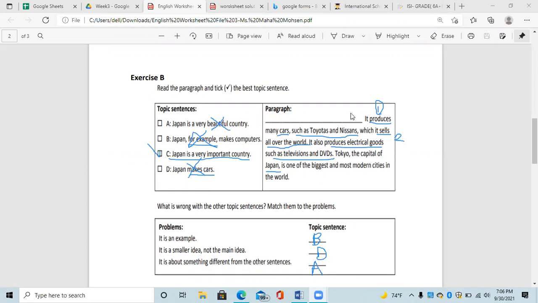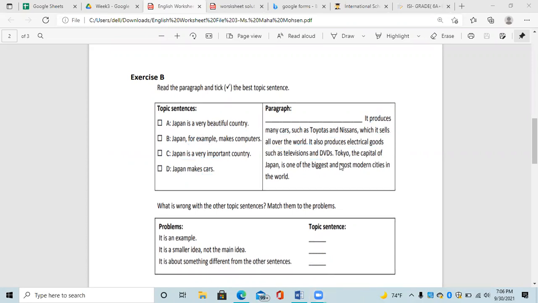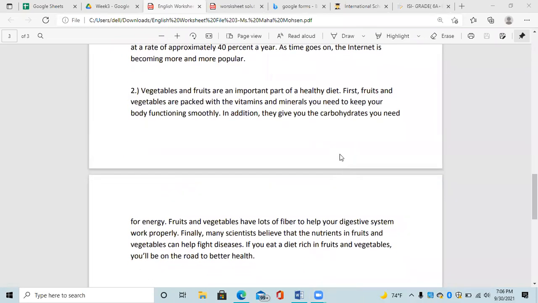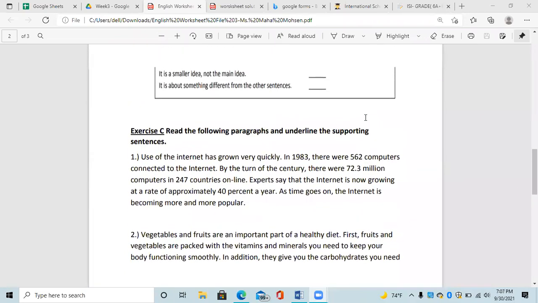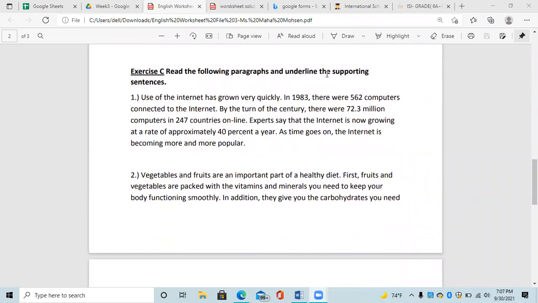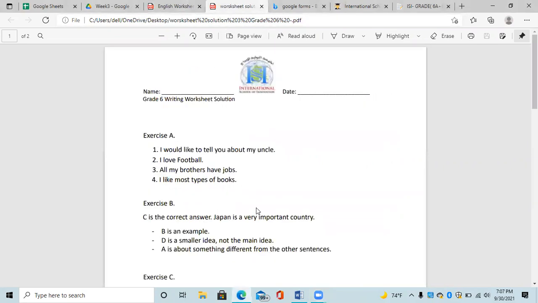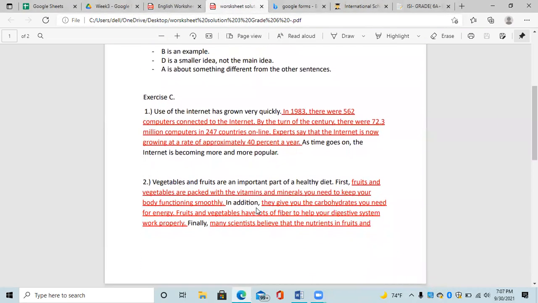Okay, clear all drawings now. And the last part, you have to read the following paragraphs and underline the supporting sentences. So we said that the supporting sentences are the sentences that come after the topic sentence and before the concluding sentence.